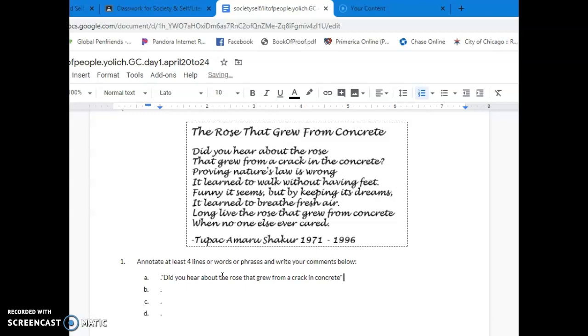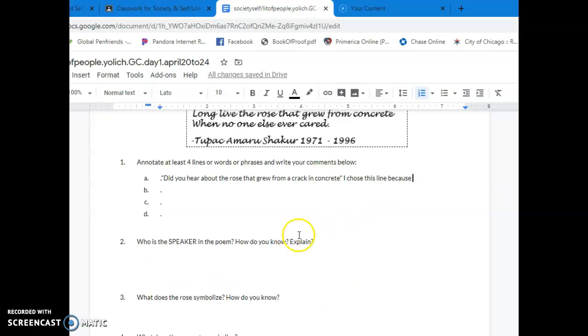Then you're going to write your response by saying, I chose this line because, and then you continue with your answer. So why did you annotate this line? What does it mean to you? Okay. And then you move down to the rest of the questions.